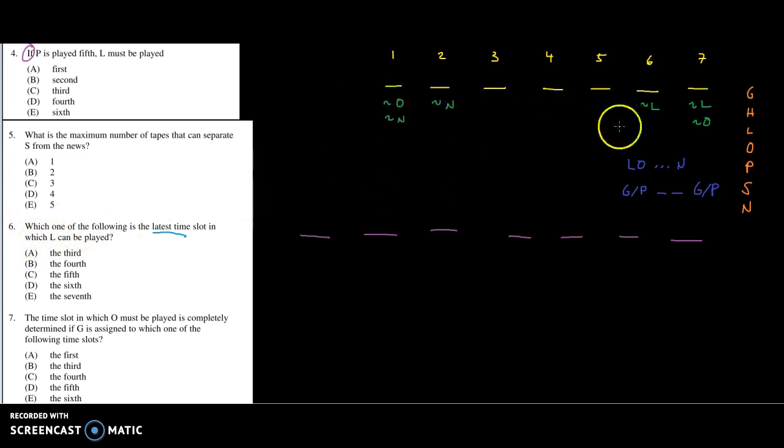We've got on our master list, they tell us things where L cannot be, and it looks like we can't put L in 6 or 7, so that means the latest that we potentially could put L would be 5. So, there it is. We're done. I mean, literally, that is the answer. Don't overthink these things. That's why the master sketch is really helpful in answering these sorts of questions.